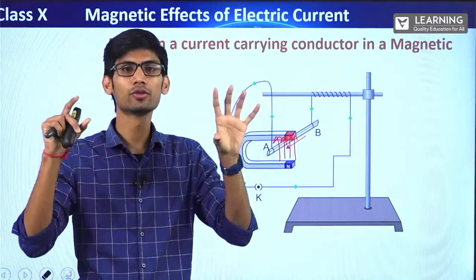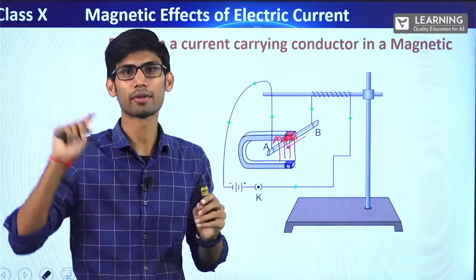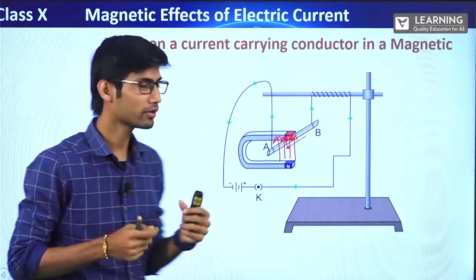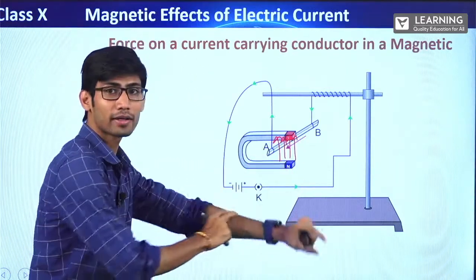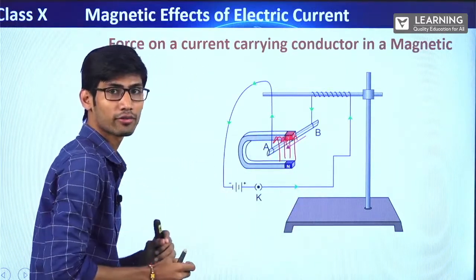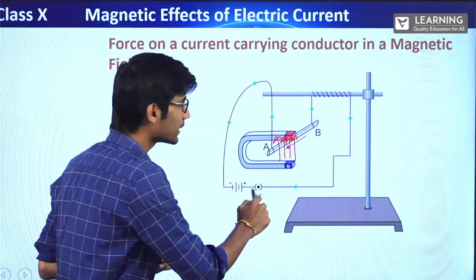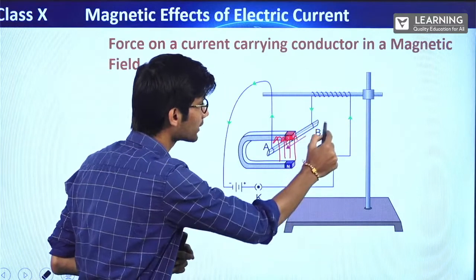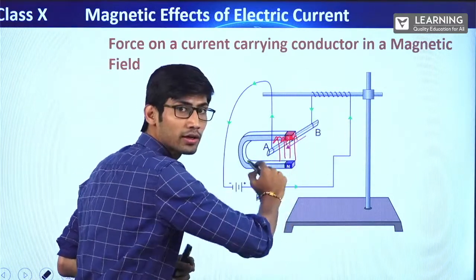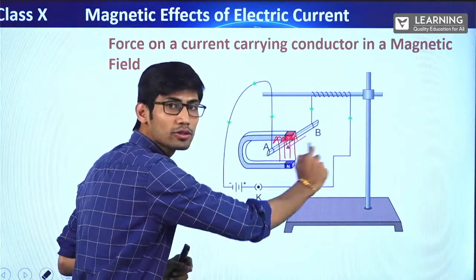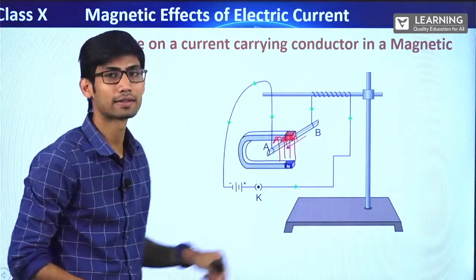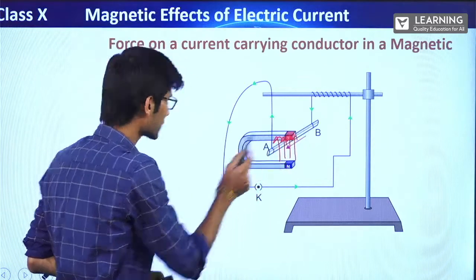Two magnets, why do they attract? It has a magnetic field, it has a magnetic field, right? That's the reason they both attract. Alright, so now this conductor was not a magnetic substance, it did not have any magnetic field of its own. So the moment you switch on this battery, the current starts flowing, and when the current flows in this conductor, a magnetic field starts producing in this conductor. Correct? This kind of magnetic field.